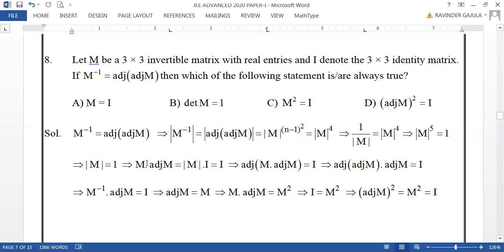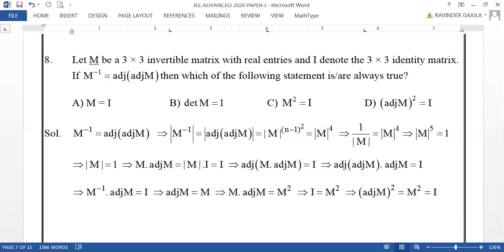Then take adjoint on both sides. Adjoint of M into adjoint M is adjoint of I. Adjoint of I is I only. But what is adjoint of AB in general? Adjoint of AB is adjoint B into adjoint A. So it is adjoint of adjoint M into adjoint M equal to I.